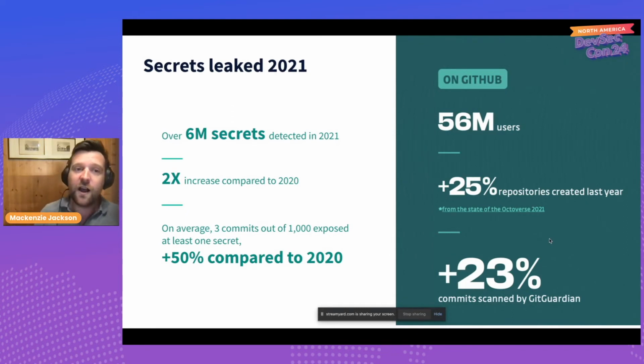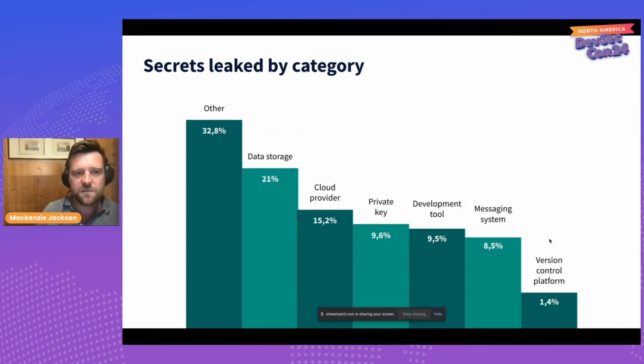So that is why I'm fairly confident at the end of this talk, I'll be able to show some people that have tried to exploit the credentials that I've lost. But I'm not alone. 6 million credentials were pushed to GitHub last year. So a mind-blowing number. So what type of secrets were leaked?